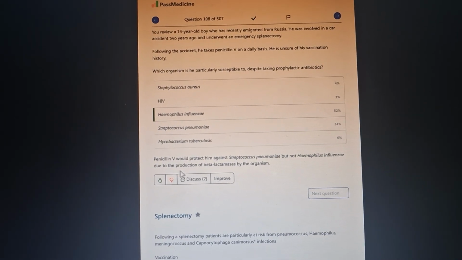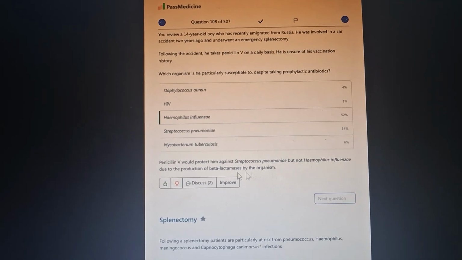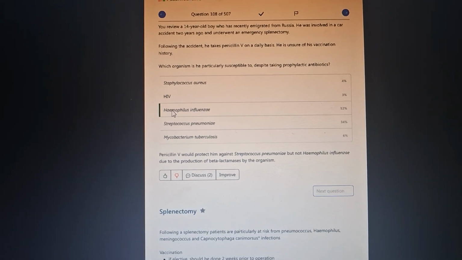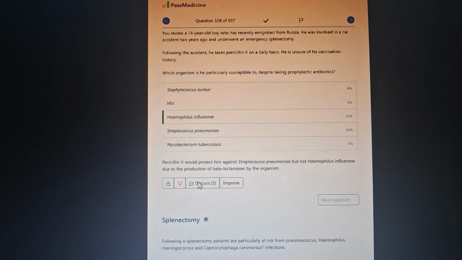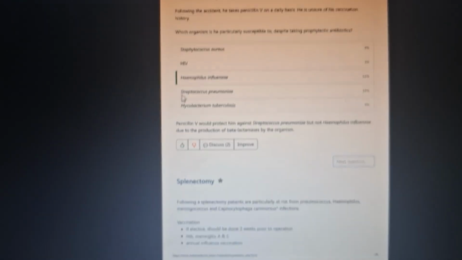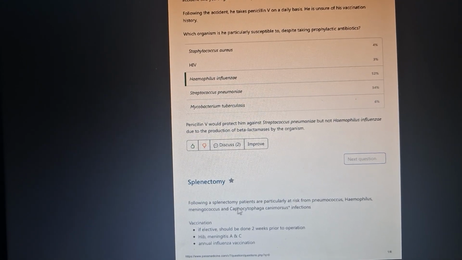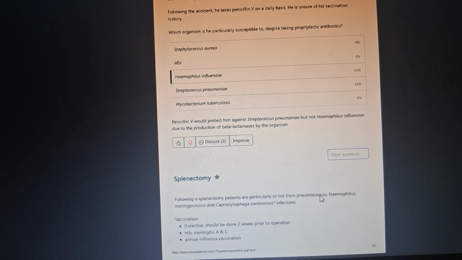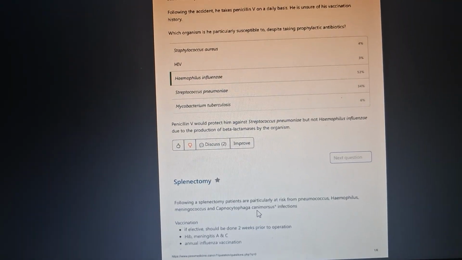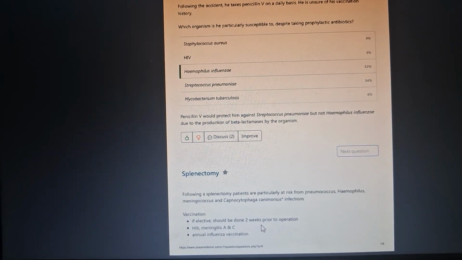Okay, so penicillin V would protect him against Streptococcus pneumoniae, but not Haemophilus influenzae. Why? Due to production of beta-lactamases by the organism. Penicillin V will not act on the beta-lactamases, so that's why Haemophilus influenzae is not covered by penicillin V. Following a splenectomy, patients are particularly at risk of pneumococcus, Haemophilus, meningococcus, and Capnocytophaga canimorsus infections. Vaccination, if elective, should be done 2 weeks prior to operation.